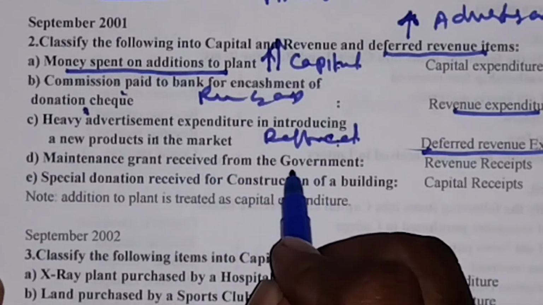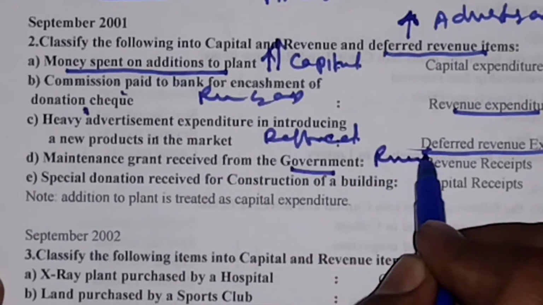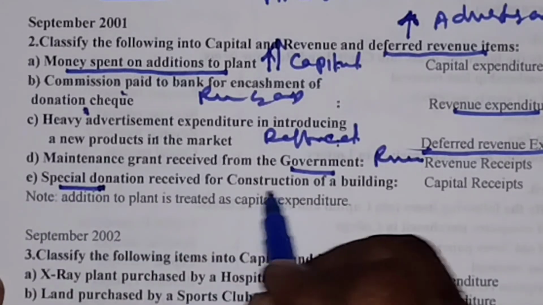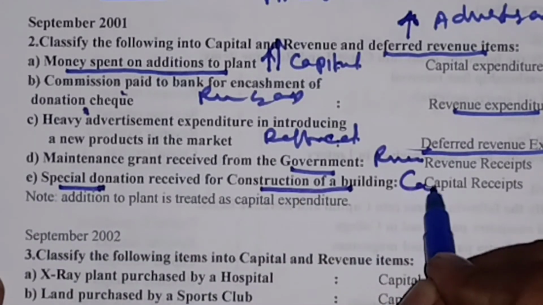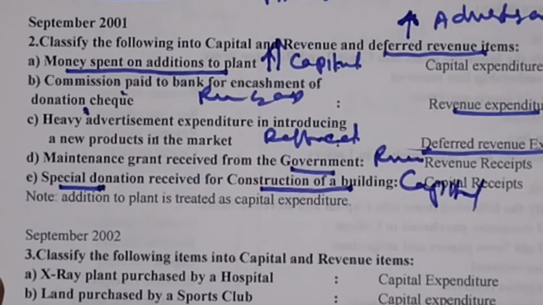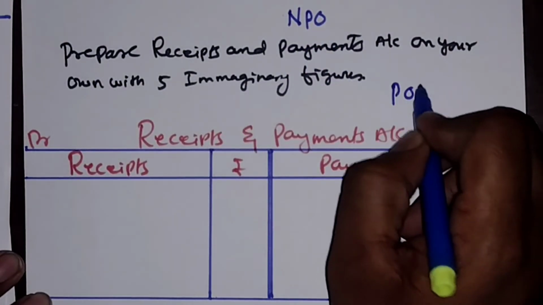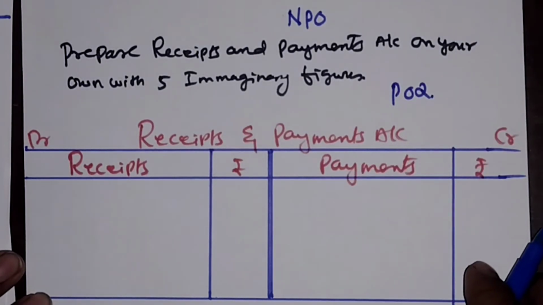Maintenance grant received from government. Maintenance is revenue. Construction means capital. Special donation for construction of a building means it is a capital receipt. It's the second practical oriented question, POQ, under the chapter NPO.